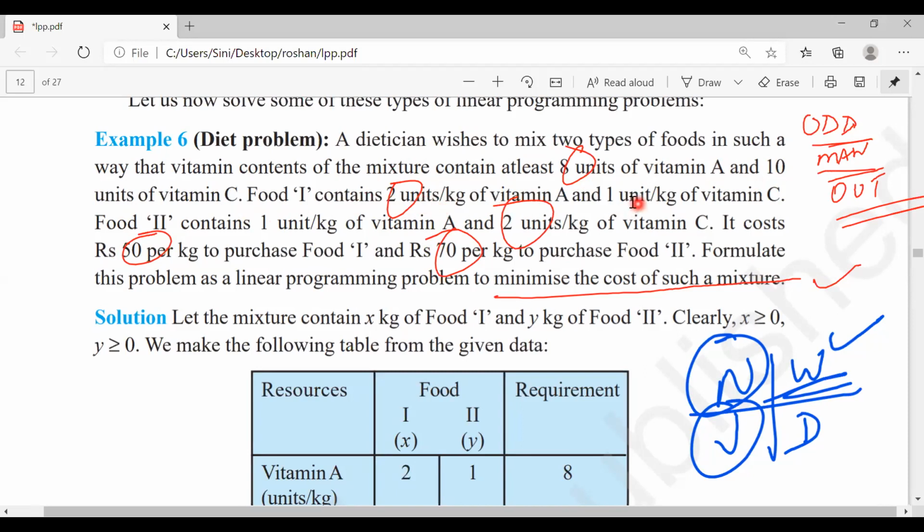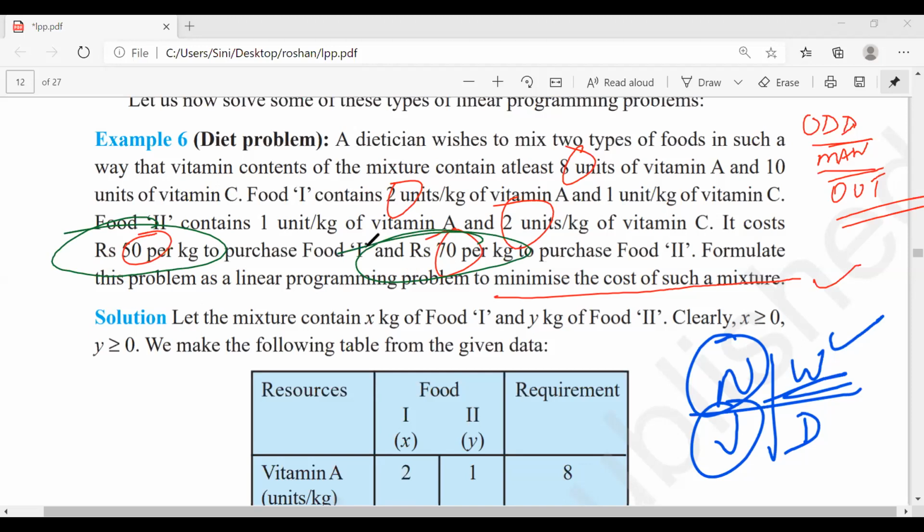This is 1 unit per kg. Again, 1 unit per kg, 2 units per kg. But when it comes to the next line, it is what? 50 per kg, rupees 50 and rupees 70. So the most important thing for us is the rupees thing. That is our odd man out. So circle the rupees.